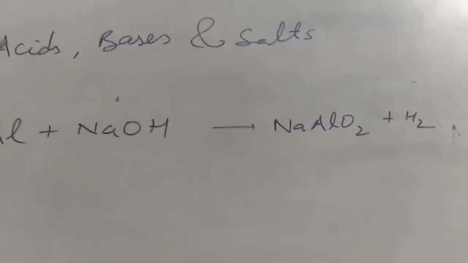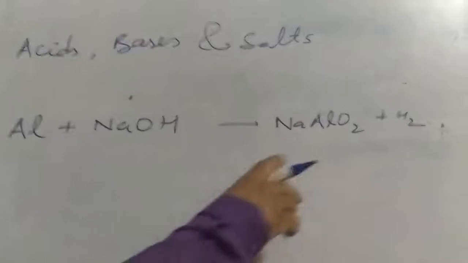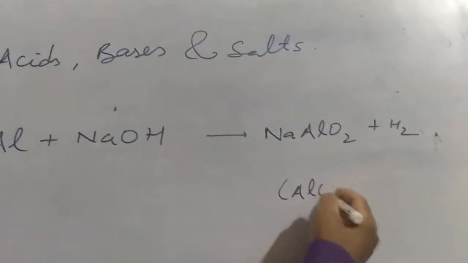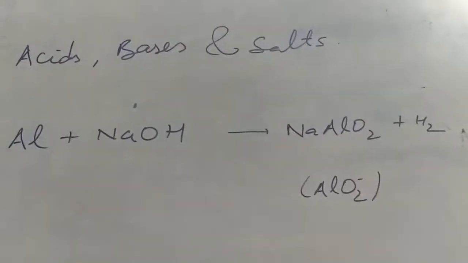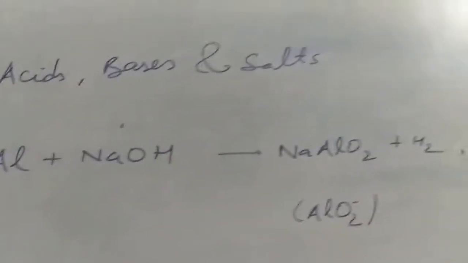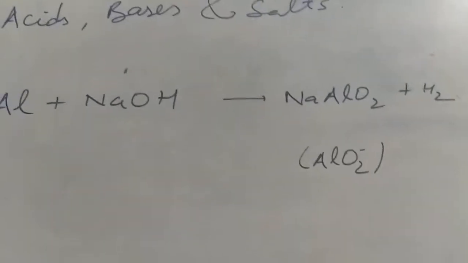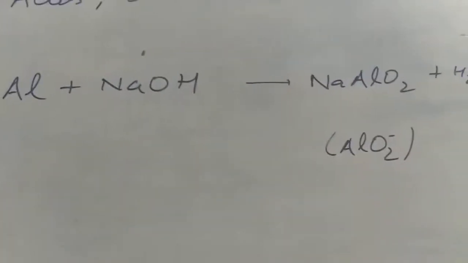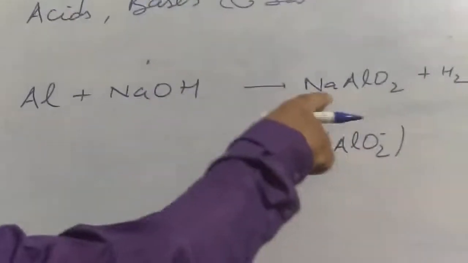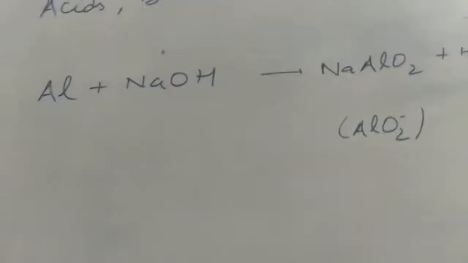Okay, this is the product I got. Now here I am going to introduce a new ion. This is aluminate ion. I think in class 9th I gave you the list of ions. Now you can add one more ion in your list, and this ion is called aluminate ion. That's why the name of the salt is sodium aluminate.